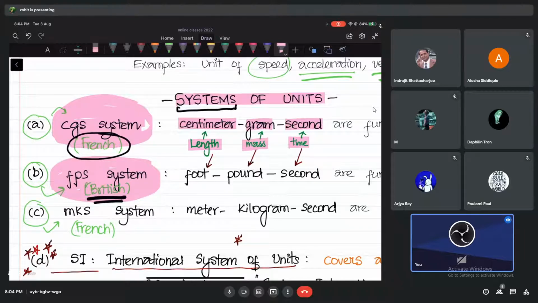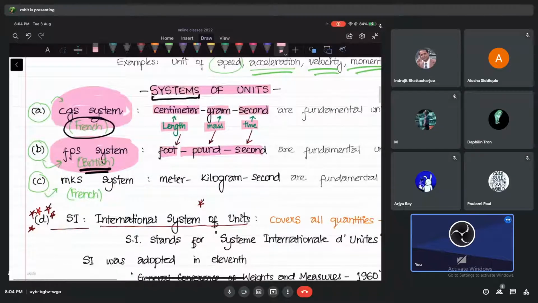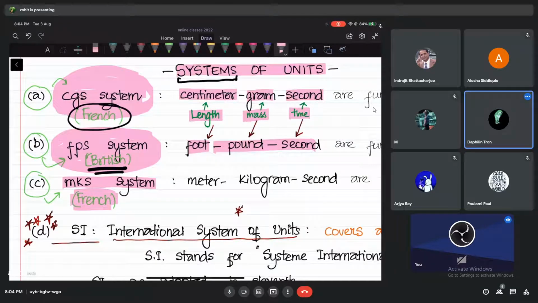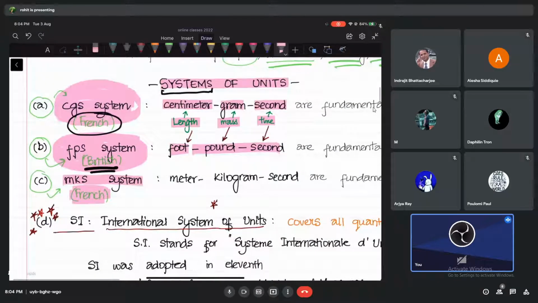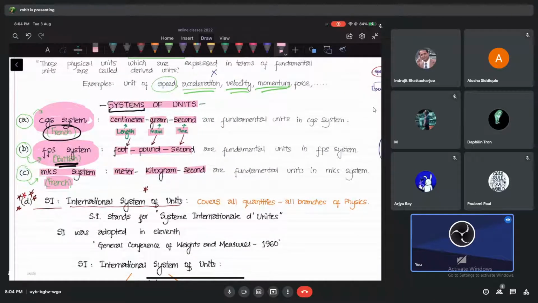We need to check the conversion. We'll do that in a while. Then we have the MKS system. Suppose I tell you don't use CGS, don't use FPS, but let's use MKS. In the MKS system, M stands for meter. You're going to make the length measurement in meter, mass measurement in kilograms, and time measurement in seconds. So these are the fundamental units in this system that we have.